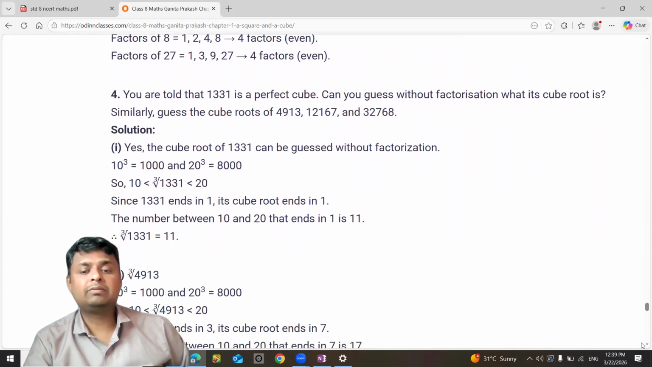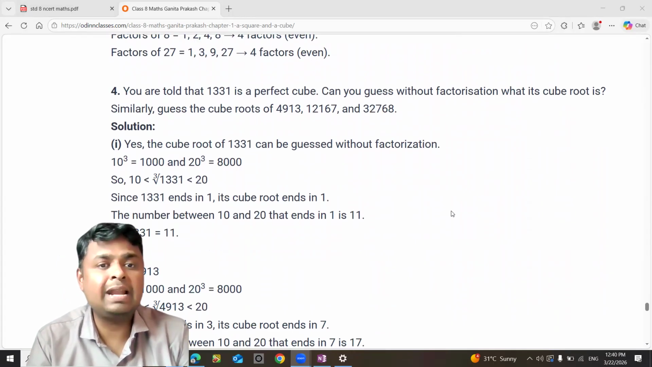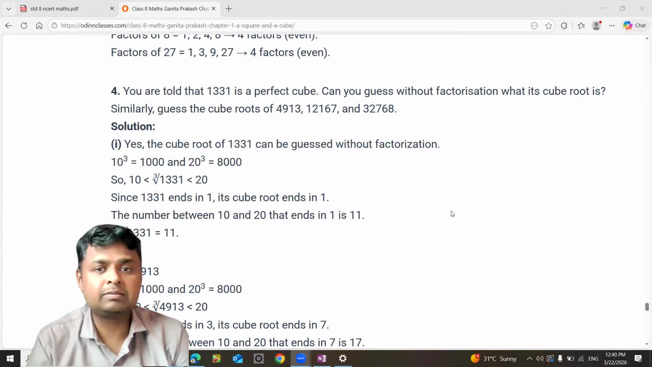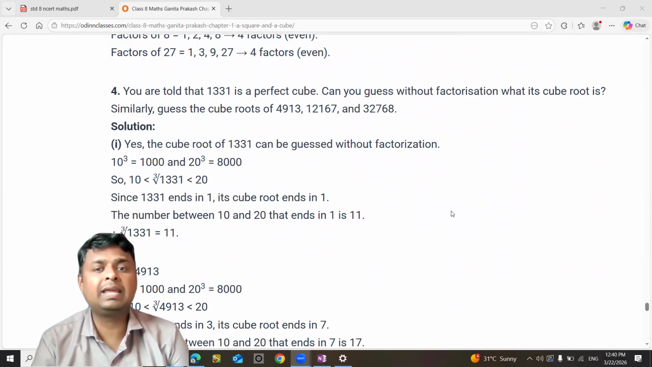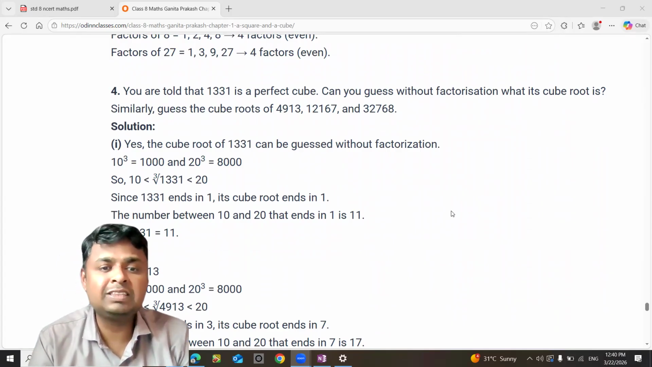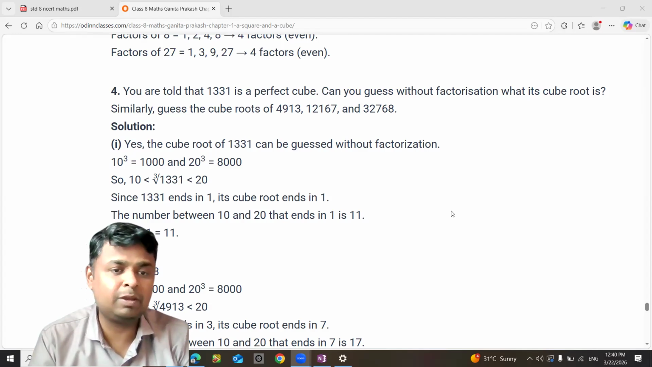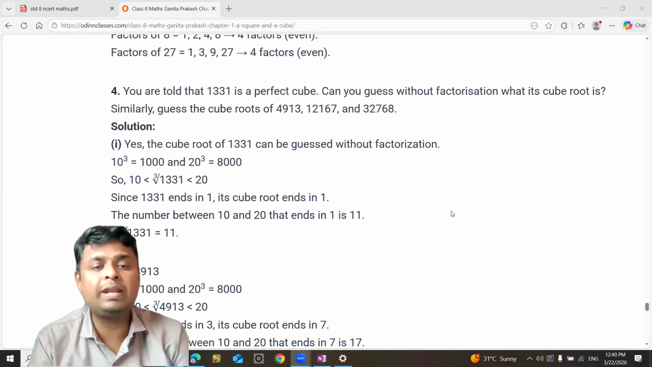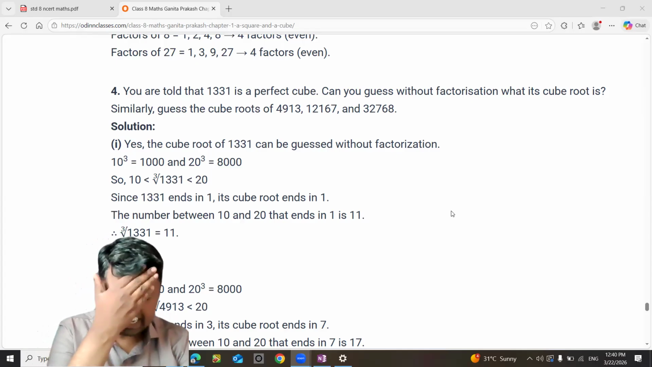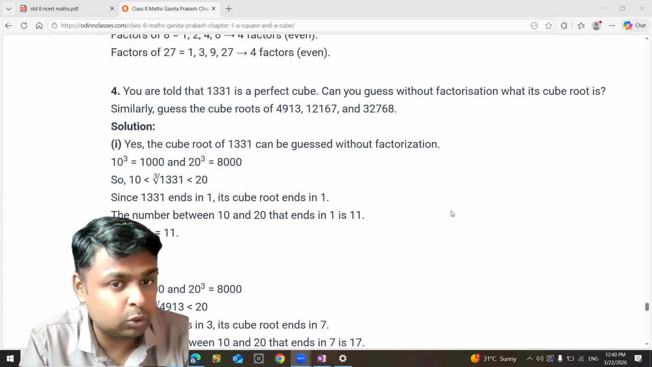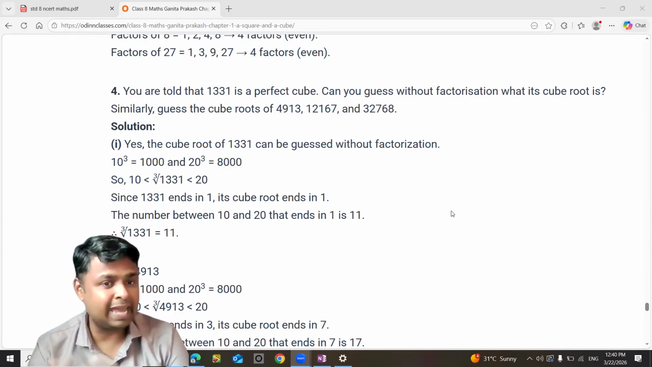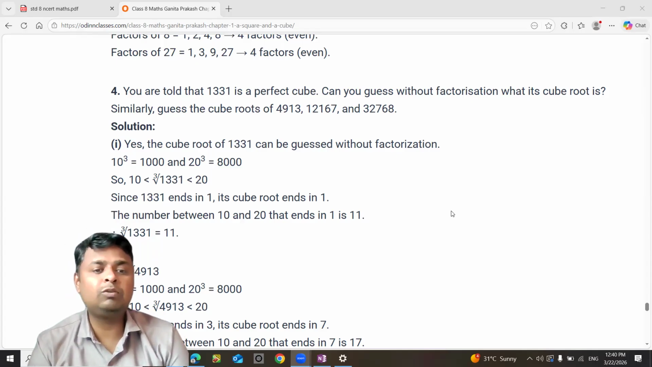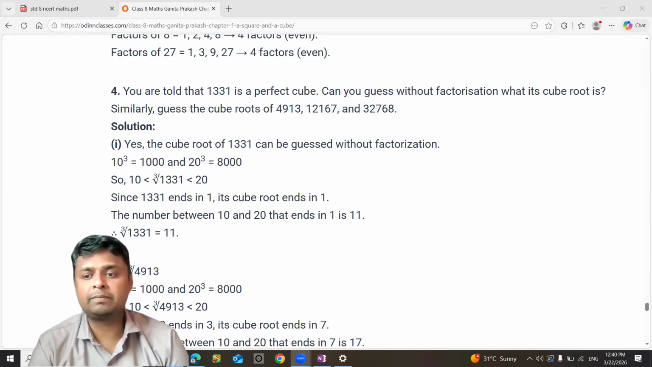Now you are told that 1331 is a perfect cube. Can you guess the cube root without factorization? Similarly guess for this. The cube root of 1331 can be guessed without factorization, because we know that 10 cube is 1000 and 20 cube is 8000. So it is in between 10 cube and 20 cube. It is near 10 cube. 1000 and 1331 are very near to each other. So it can be 11. So 11 into 11 into 11. We just do the multiplication and check.